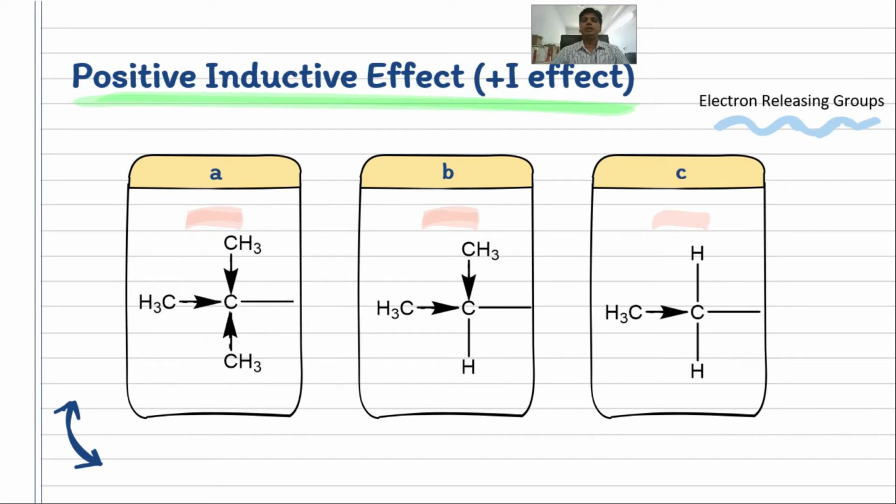And if the carbon atom is attached with 3 carbons, which we consider a tertiary carbon, that is, attached with 3 methyl groups, then there will be a higher electron density produced on this carbon atom. Thus, positive inductive effect will be more in the case of tertiary carbon and very less in the case of primary carbon. As you can see here, tertiary carbon has a higher positive inductive effect compared to primary carbon.